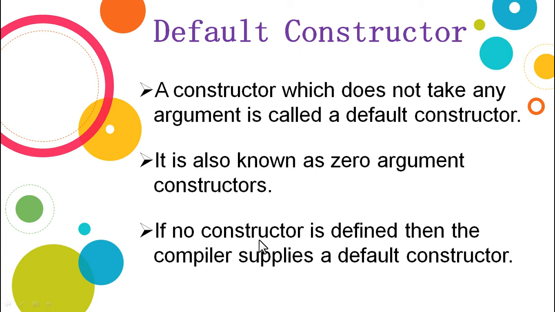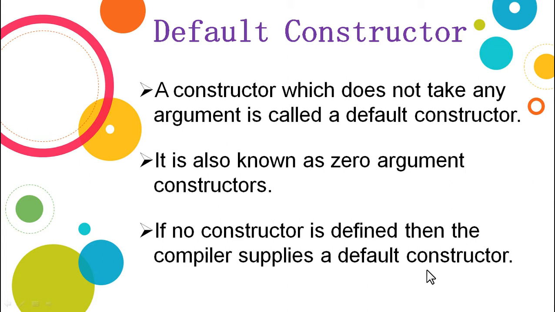If no constructor is defined, then the compiler supplies a default constructor automatically. If there is no constructor in the program, including classes and object concept, then automatically, or by default, a constructor will be created.